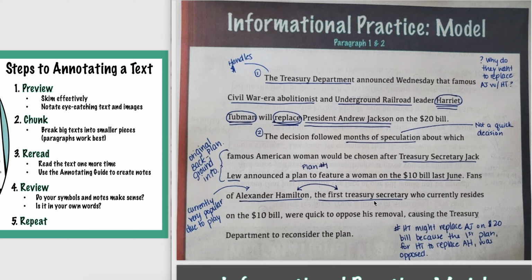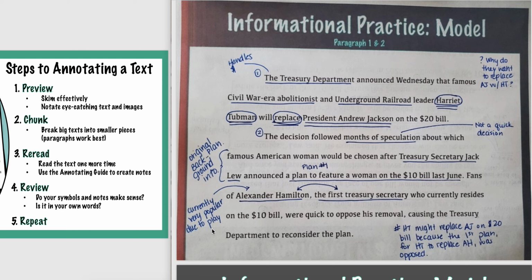He's the first Treasury Secretary, but I also know that Alexander Hamilton is pretty popular right now. Most of you will have at least heard of the Broadway play with Lin-Manuel, and he's become very, very popular and very beloved to people. So you could see maybe why there might be an uproar of removing him from it. So now we know that the $10 bill was thrown out because too many people were opposing it.